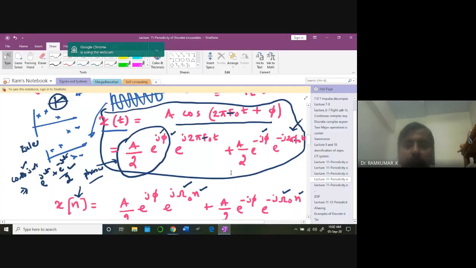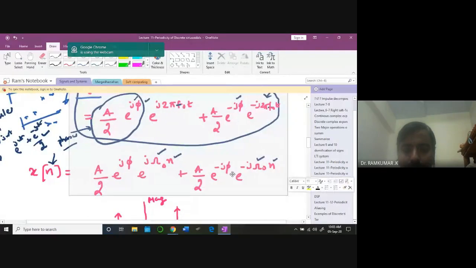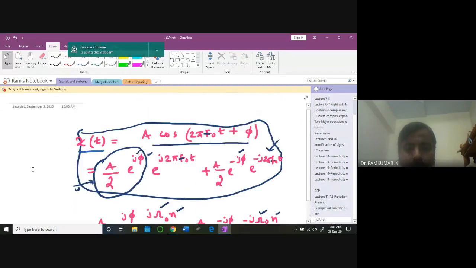Can you go through the slide and tell me what these are? These expressions are quite important. What are these three expressions?